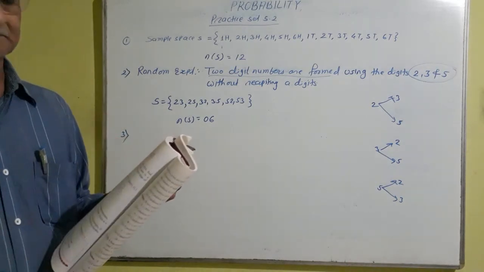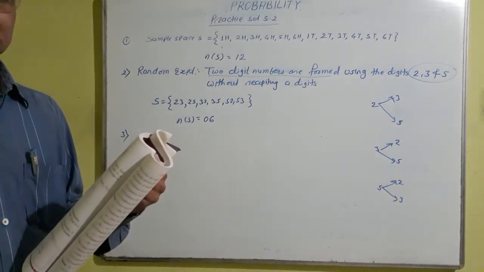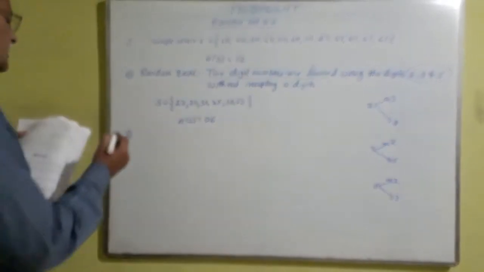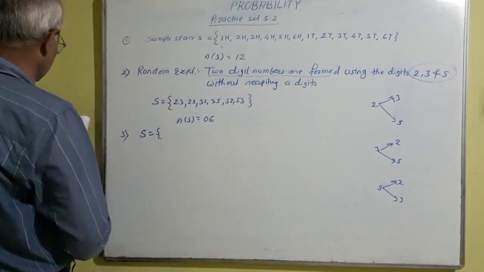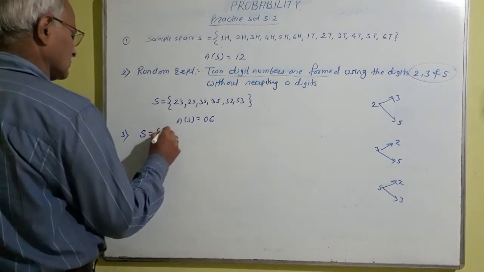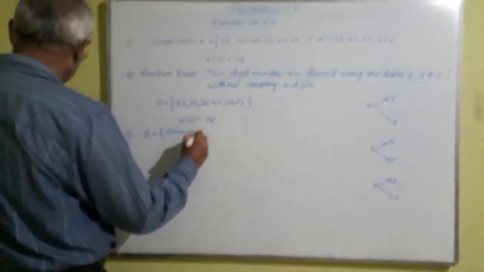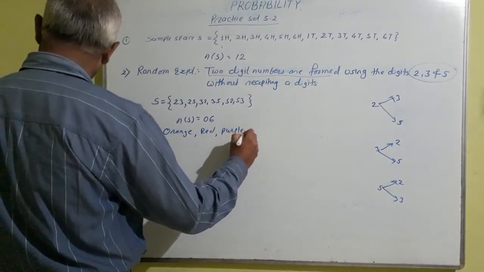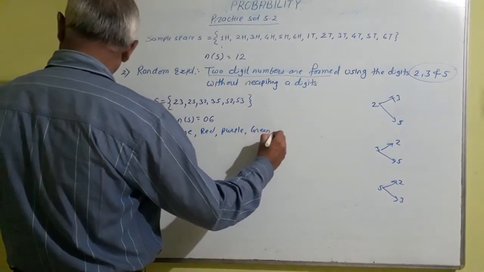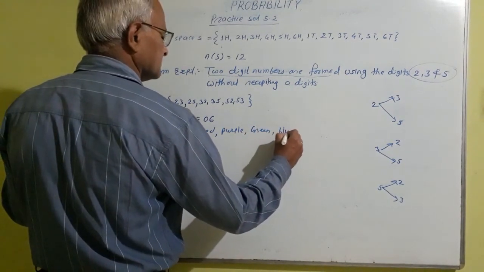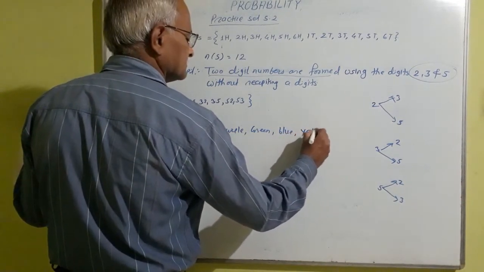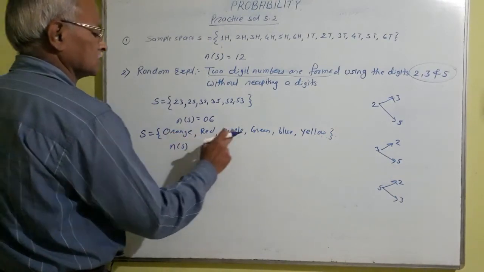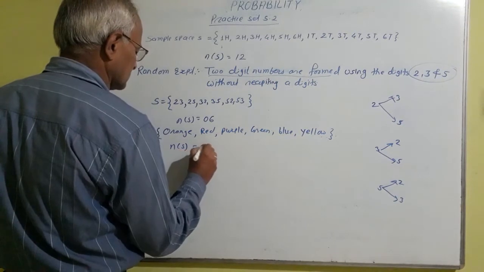The figure is given alongside, in which the arrow is rotated. So on which color it may stop, it can stop on any color. And therefore, sample space S is equal to, in curly bracket, we just start from orange, then it may stop on red, it may stop on purple, it may stop on green, it may stop on blue, it may stop on yellow. And therefore n of S is equal to 1, 2, 3, 4, 5 and 6. n of S is equal to 6.